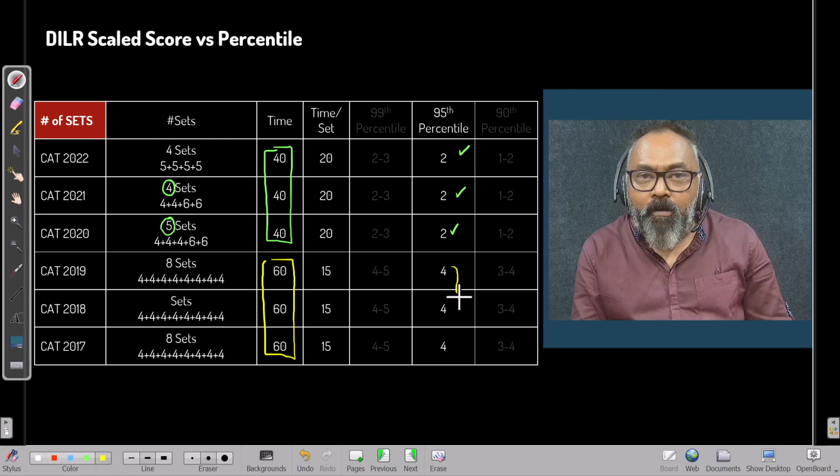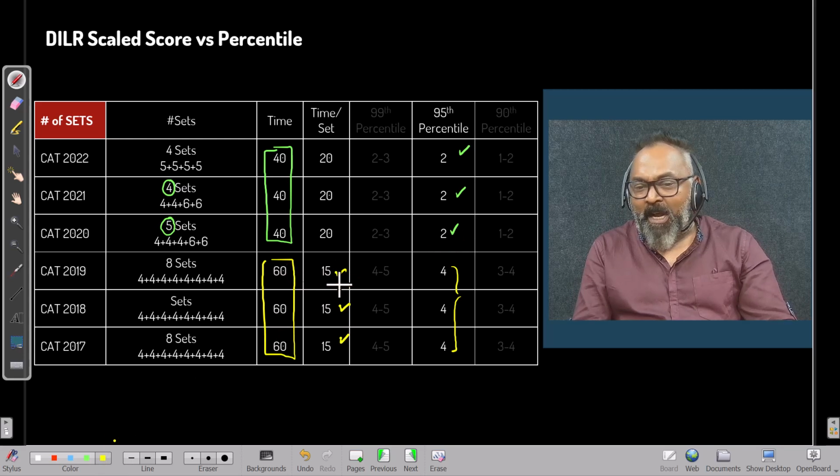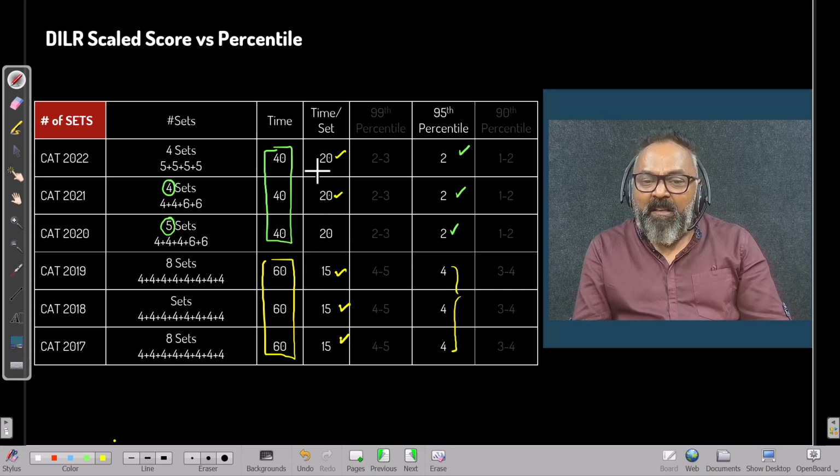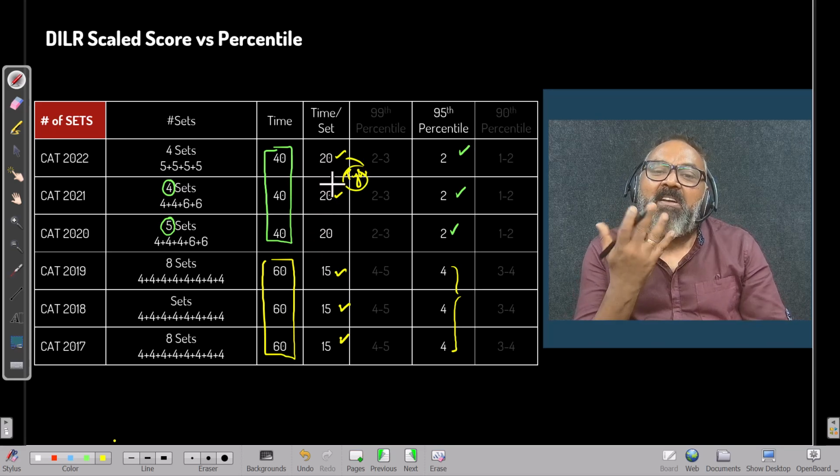We are able to knock off, let's say, 4 sets. In 40 minutes, we are able to knock off 2 sets. But then you will say, sir, wait a minute, this is like 15 minutes per set, no? 60 minutes total time, I'm doing 4 sets. Here, I think we are taking 20 minutes. Maybe this thing has become much tougher. People need more time per set.